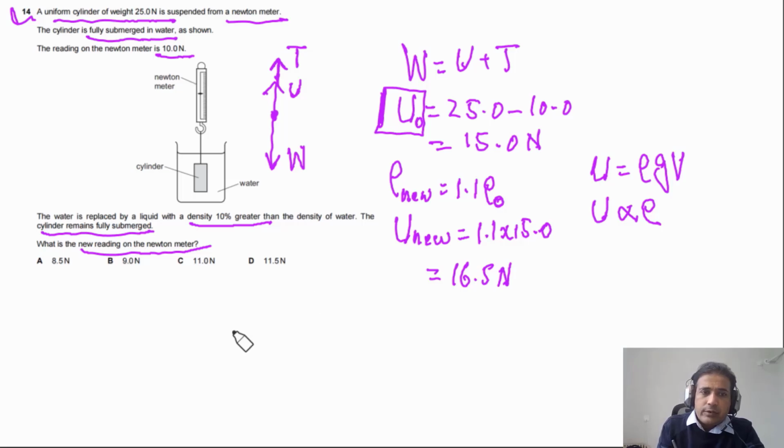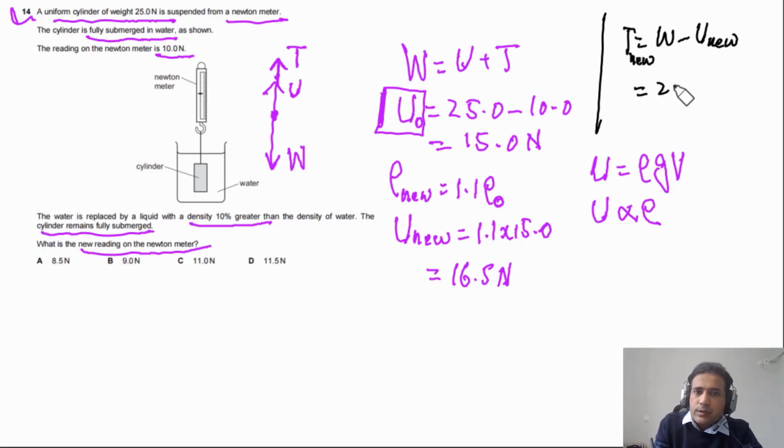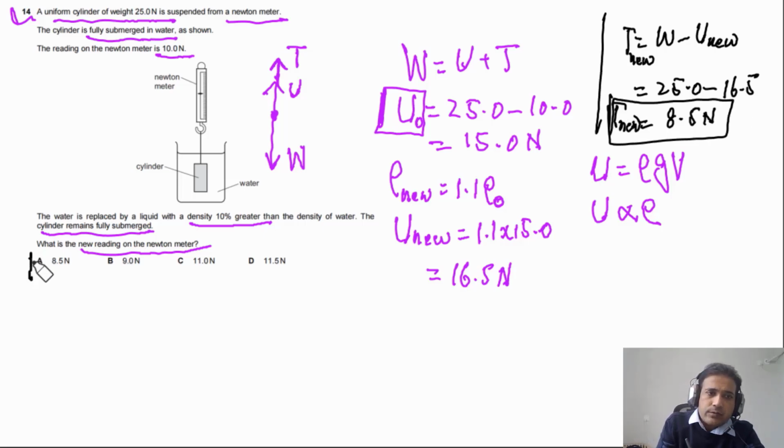We can rearrange this equation and say T will be equal to W minus U, the new value of upthrust. So this is the new value of tension. W we have, that is equal to 25.0 newtons. The new value of upthrust is 16.5. If we solve, we have 8.5. So this is the new reading on the Newton meter. So the answer for this question should be A.